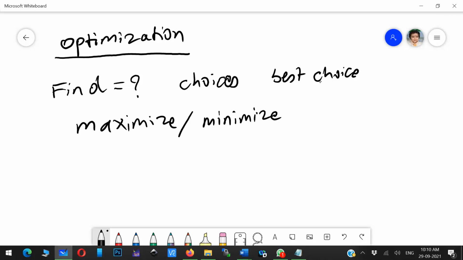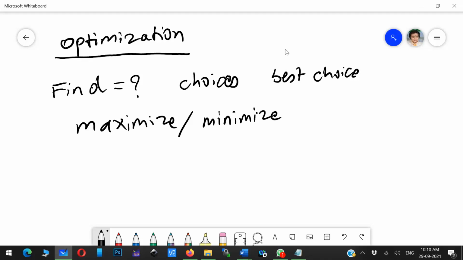If you have this term in a problem, you have to go for optimization only. Say, maximize the mileage of an electric vehicle by strategic control of the motor controller, you see.